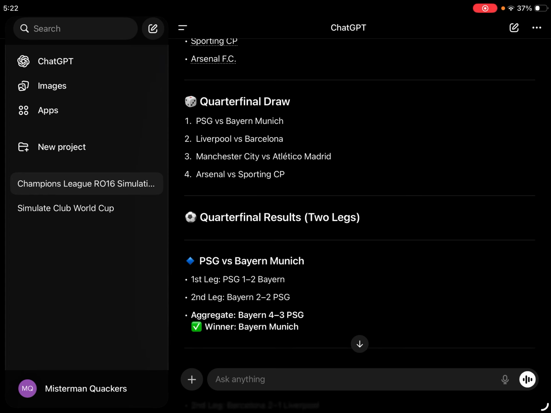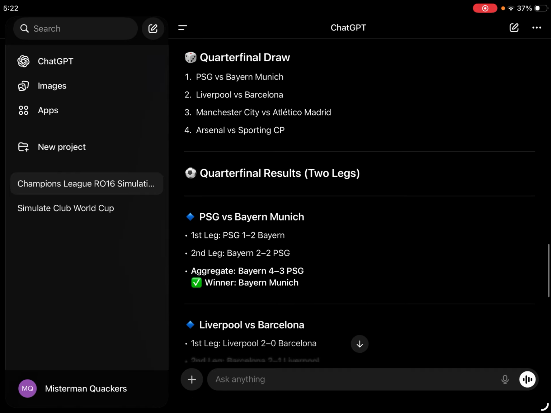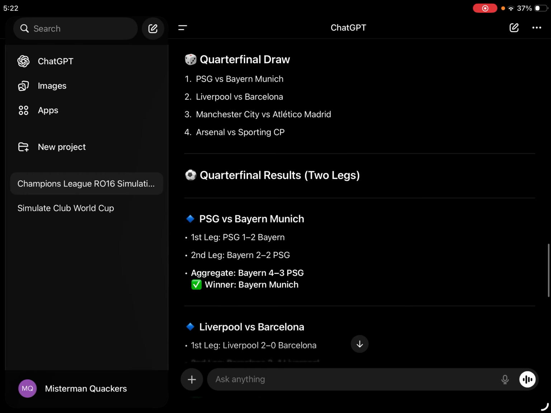So, ChatGPT predicts that PSG will lose, getting edged out in the quarterfinals by Bayern. Seems they're not going to get 2 in a row. Bayern win it 4-3.